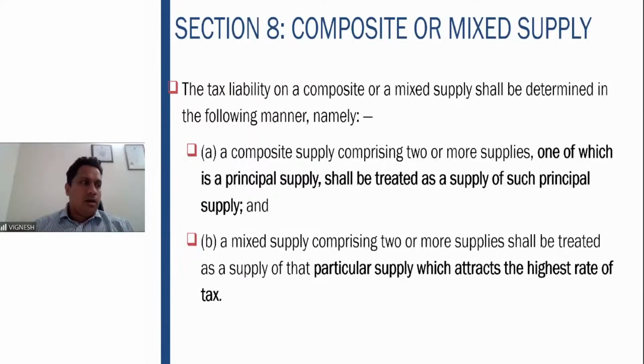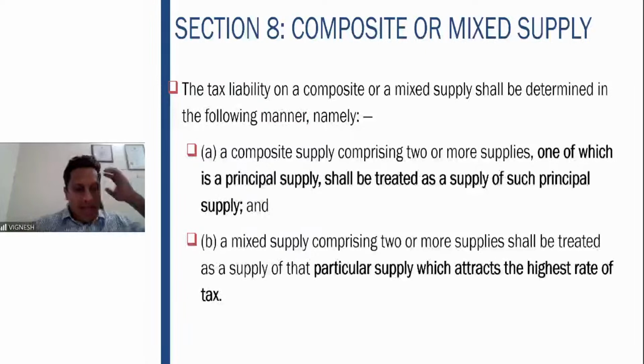If you are selling an air conditioner, you sell it along with the installation service. You obviously can't take the air conditioner and install it by yourself, so installation service also is provided along with the sale. So in such situations, how is the tax liability worked out? How the tax is to be calculated is given under section 8.